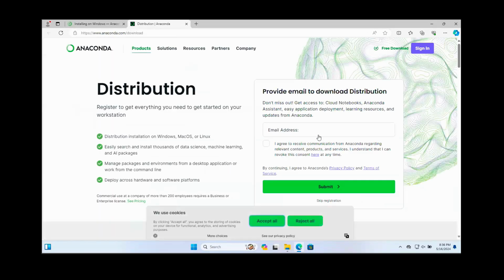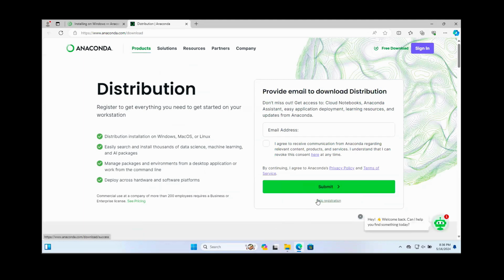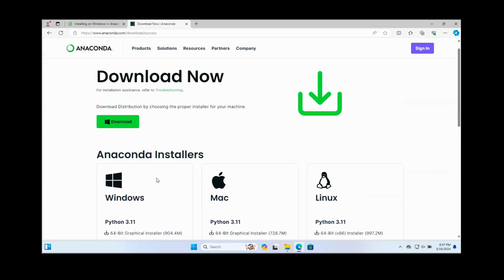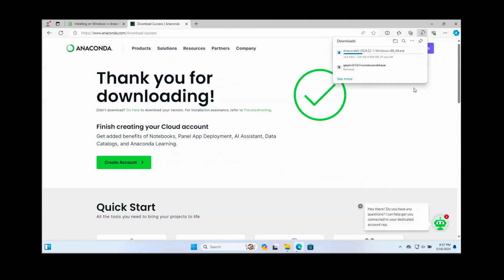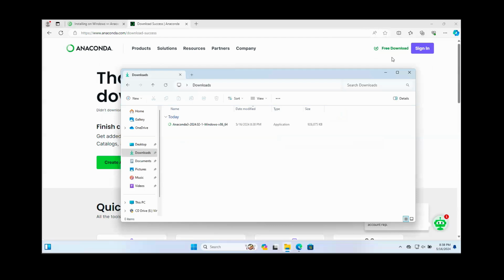And then you can either register your information here, or you can also just click skip registration and then click download. After you download the file, then we can double click the installation package to install.